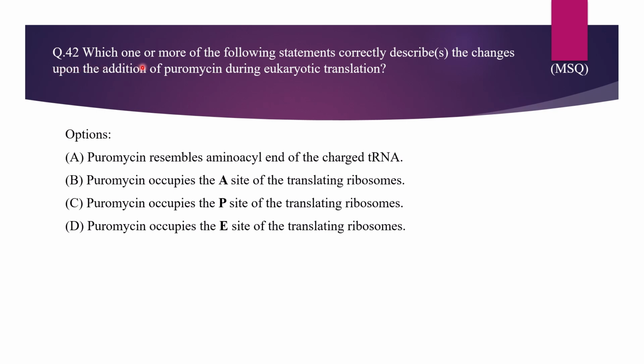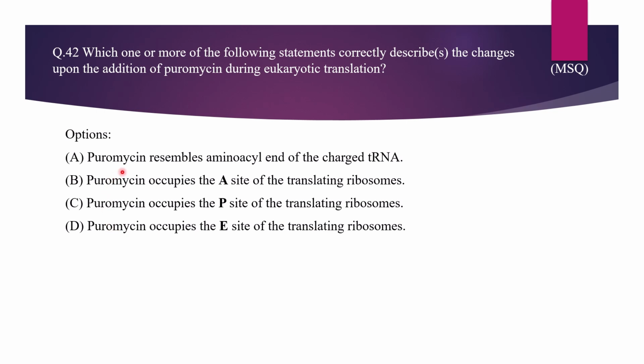Question 42. Which one or more of the following statements correctly describes the changes upon the addition of puromycin during eukaryotic translation? Options are: A, puromycin resembles the amino acid end of the charged tRNA. B, puromycin occupies the A site of the translating ribosomes. C, puromycin occupies the P site. D, puromycin occupies the E site. In this question, what they're asking is, when there is the addition of puromycin during eukaryotic translation, what are the changes that occur? We have to select the correct statements from the options.